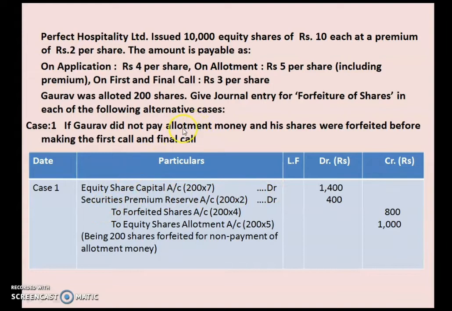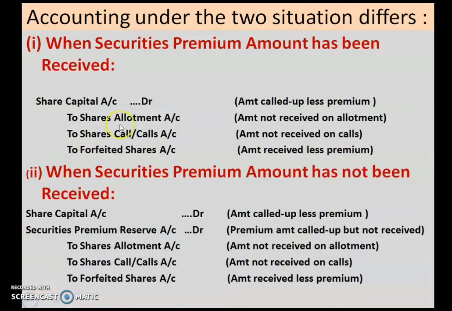Because we are not receiving allotment money, as we discussed earlier when we were discussing the journal entries, when securities premium amount has not been received, along with allotment money we have not received the securities premium from Gaurav, so this journal entry will be passed.